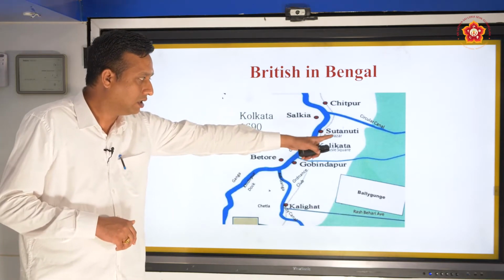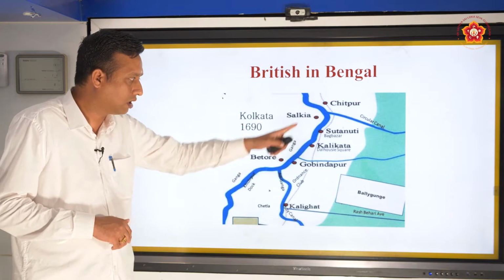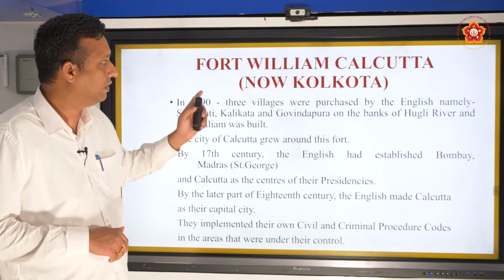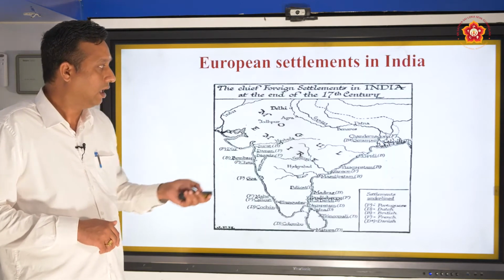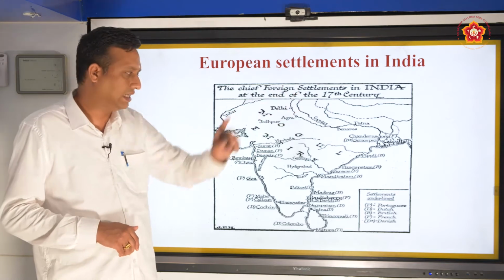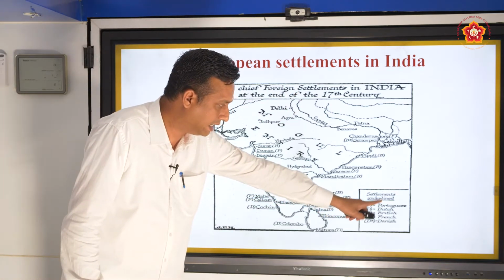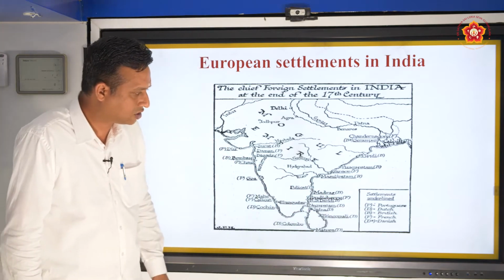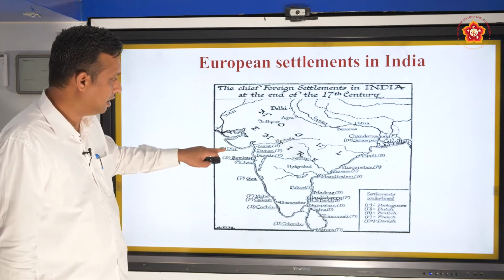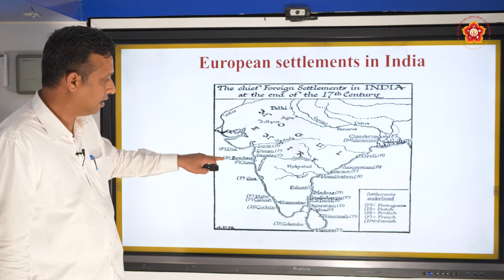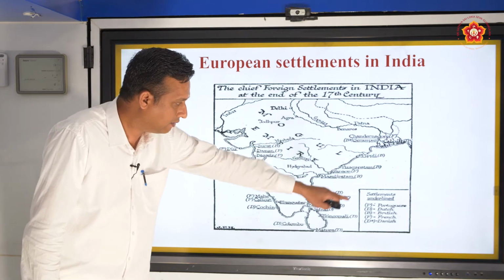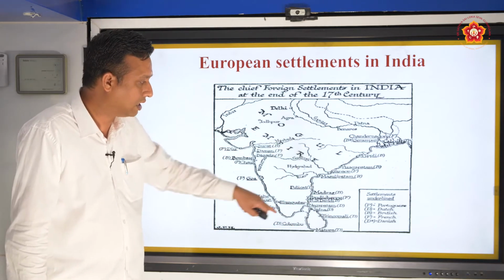As I told you, Chitpur, Sutanauti, Kalikata and Gobindpur on the banks of the river Hooghly, and here Fort William was established. You can see here different foreign settlements in India at the end of the 17th century. Here P indicates Portuguese, D Dutch, B British, F French, and D Danish. You can see different areas. For example, Diu was under the control of the Portuguese, Bombay the British, Chaul the Portuguese, Goa the Portuguese, and Mahe. In this way you can see there are different European settlements in different parts of the country.